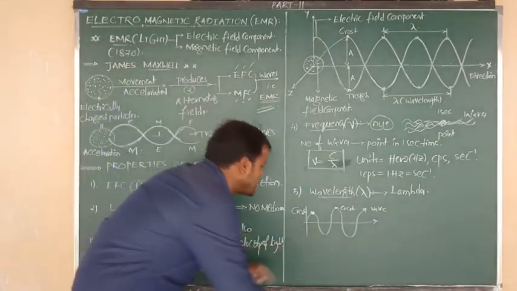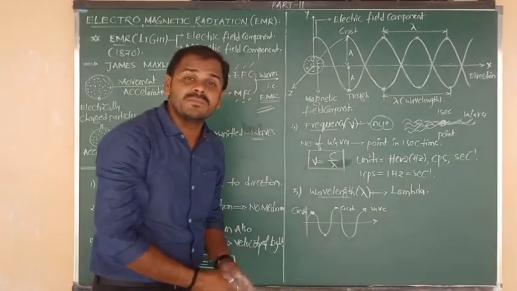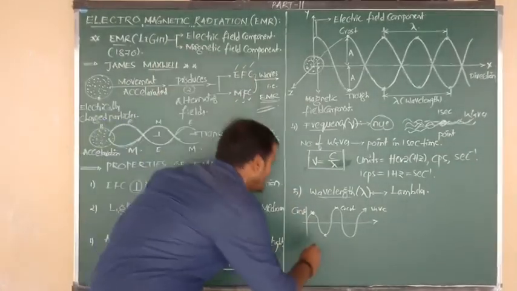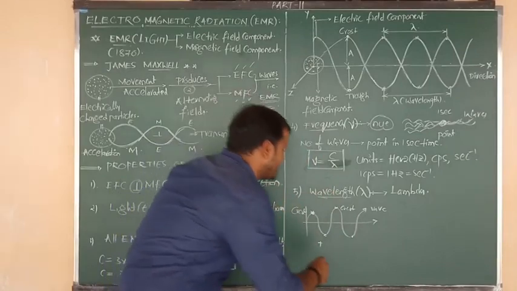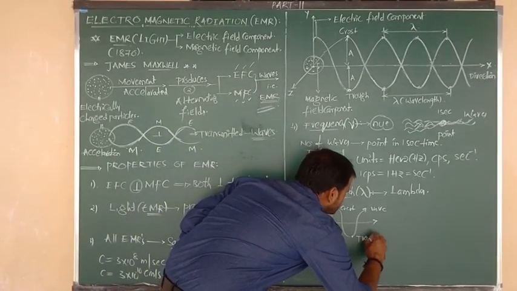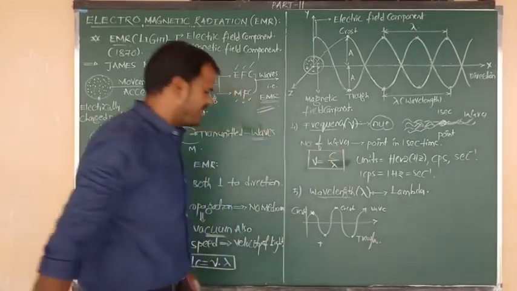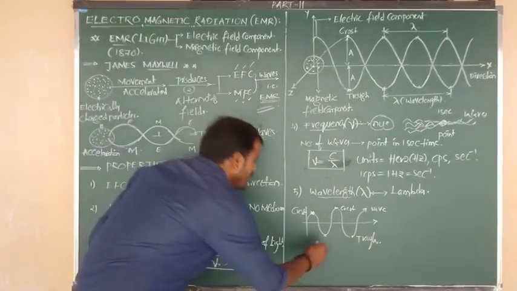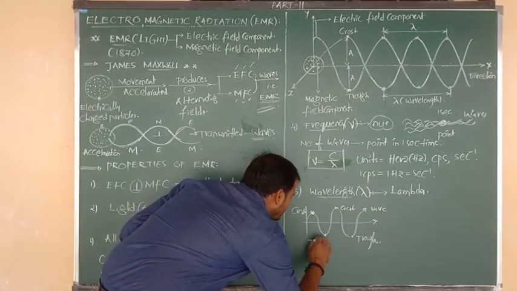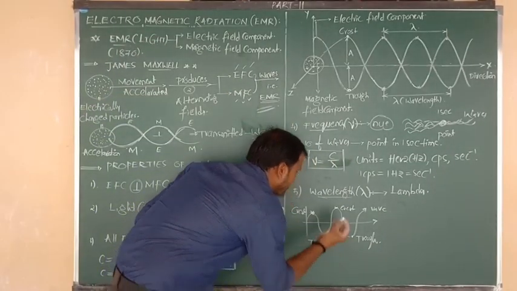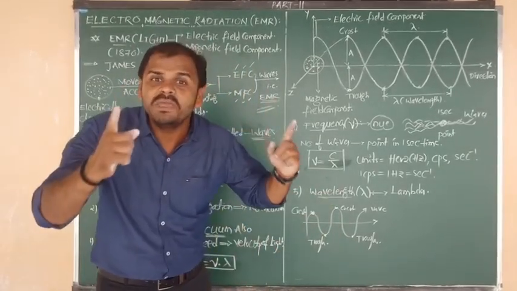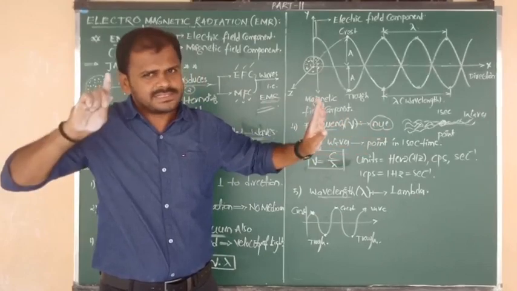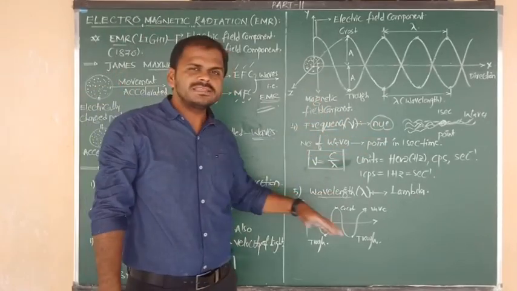And this point indicates maximum downward displacement. This is nothing but a trough, and this is also maximum downward displacement, also a trough. Wavelength: length means distance.